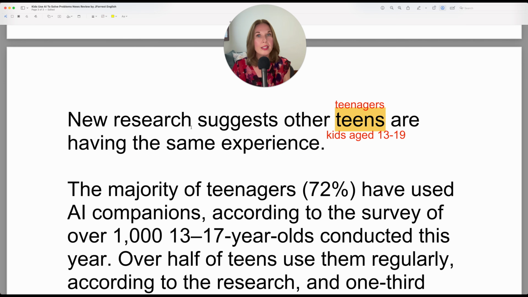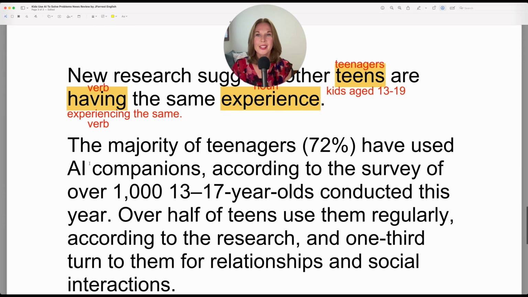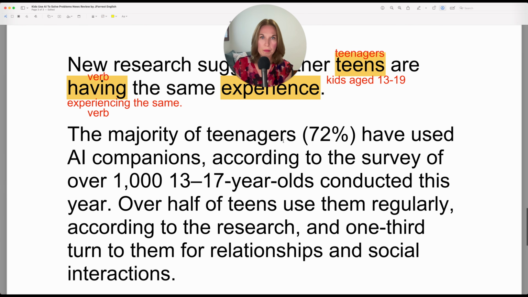And remember, I said it's always useful to know different ways of saying the same thing. That's a great marker of how fluent you truly are or how well you truly understand the English language when you can make these changes that I'm making. Let's keep reading. The majority of teenagers.